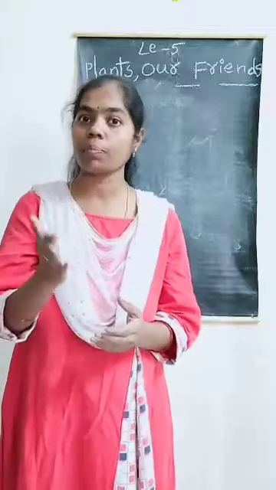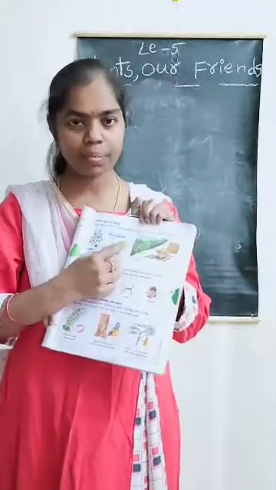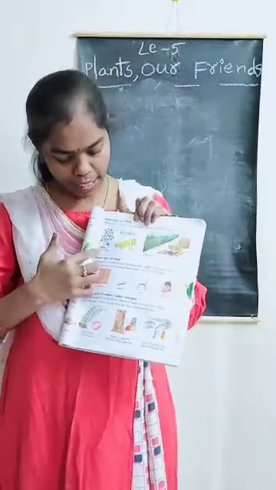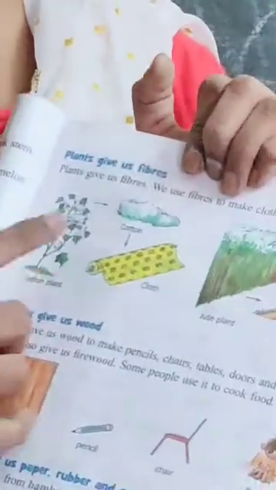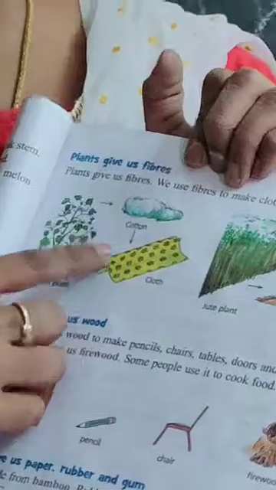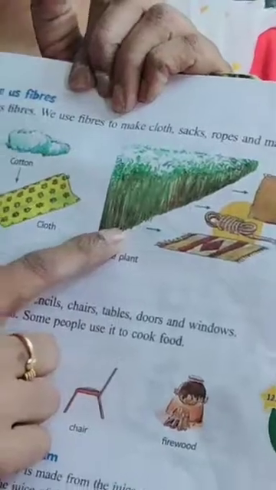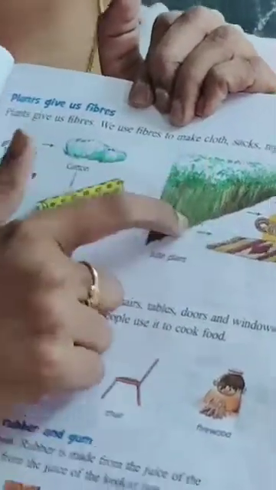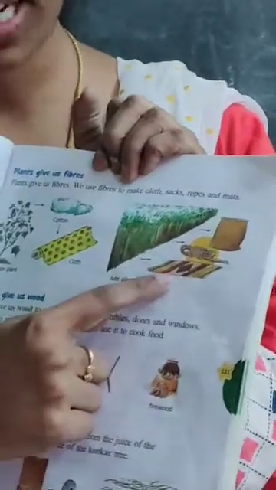Okay? We get jute clothes from that jute cloth. Okay? Here we can see, Nana. Let us see page number 121. This page, ma'am. Okay? This page. We get cotton from cotton plant. After we are getting fiber, we use that fiber to make clothes. As well as jute plants. These are jute plants. Okay? We get jute from these jute plants. With the help of these jute, we will make jute clothes. See here, rope, mats, all these.